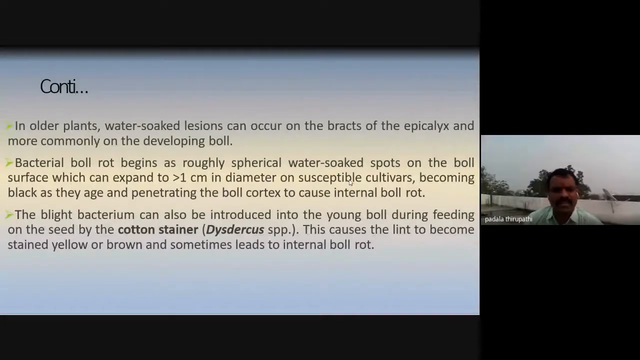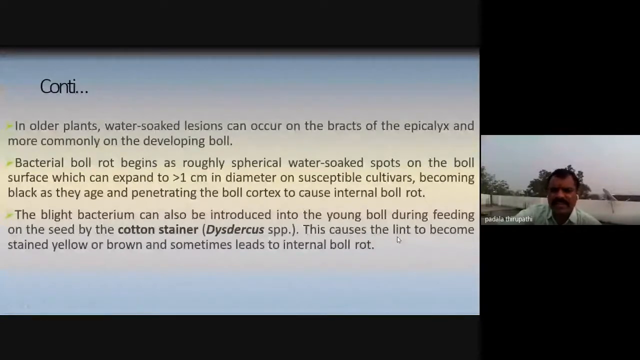The blight bacterium can also be introduced into the young boll during feeding on the seed by the cotton stainer, that is Dysdercus species. This causes the lint to become stained yellow or brown and sometimes leads to internal boll rot. So whenever the bacterium is introduced into the young boll, the cotton boll is going to become lint. Lint means the white-colored, internal thread-like structures, so we call that lint.